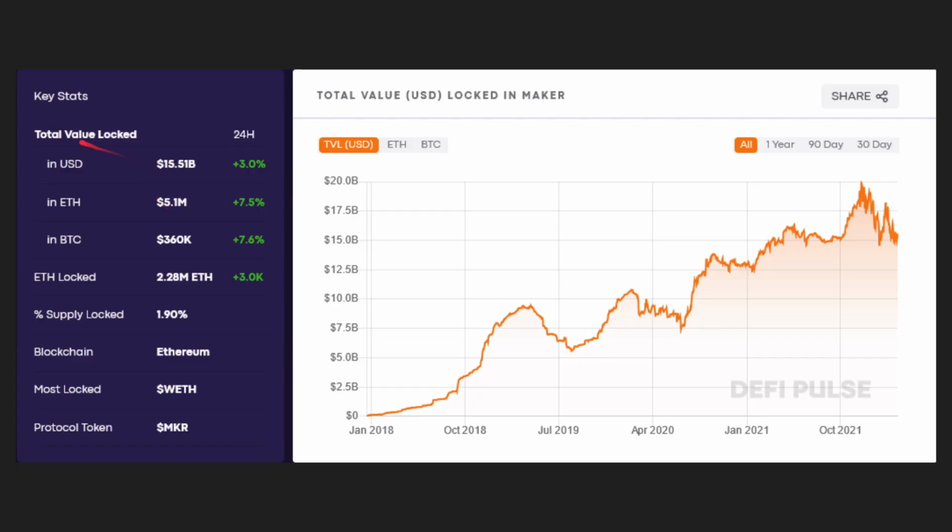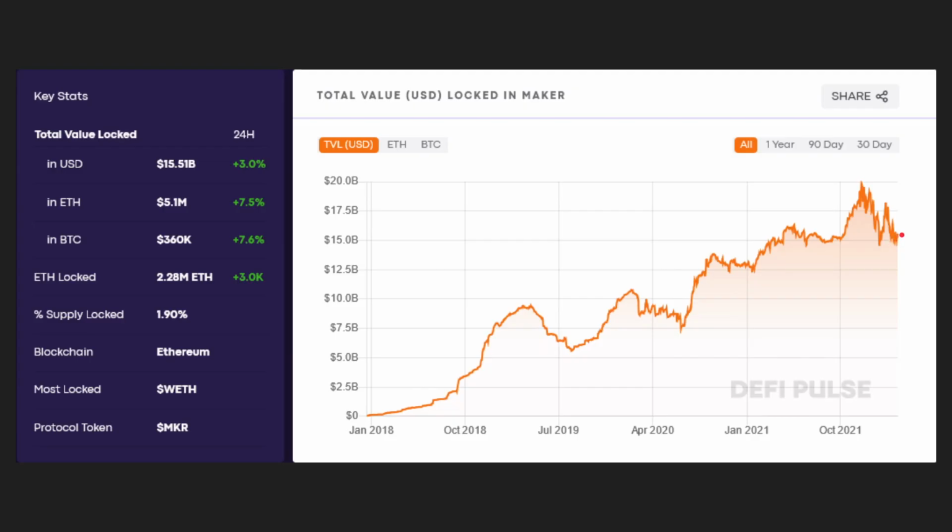Here we see, in terms of total value locked, about $15.51 billion, which is a 3% increase in the past 24 hours. You can also see these measurements in terms of Ethereum and also in terms of Bitcoin. We see the amount of Ethereum locked and the percentage supply locked. We see what blockchain it is, and the protocol token. Now, generally, this is the all-time reading. So from 2018, we see